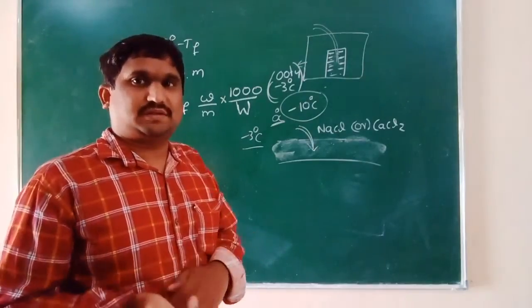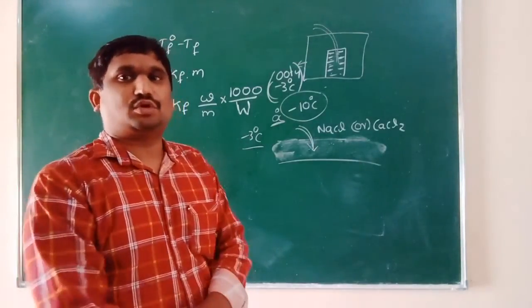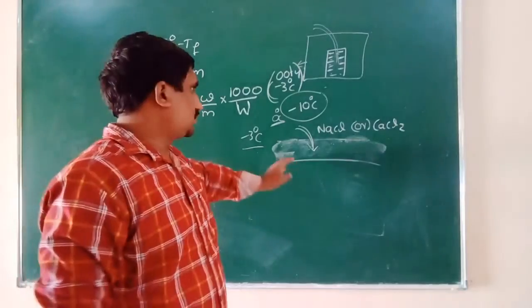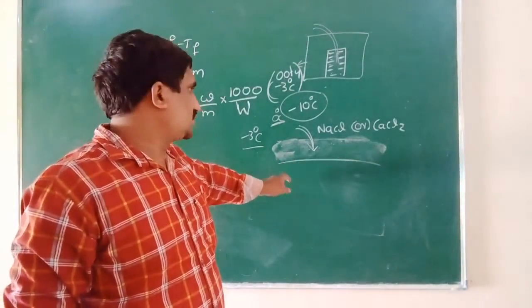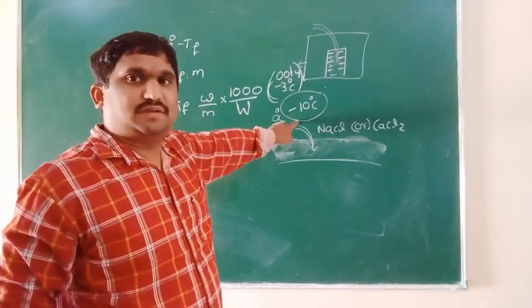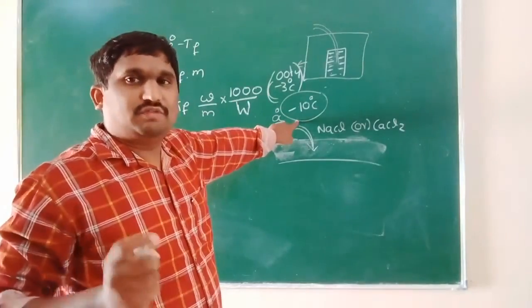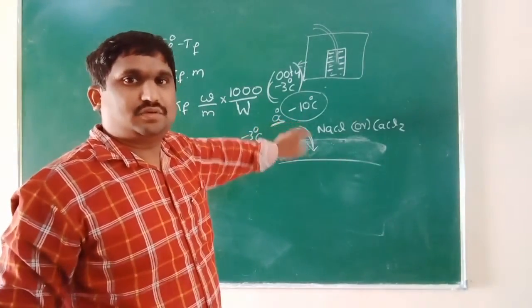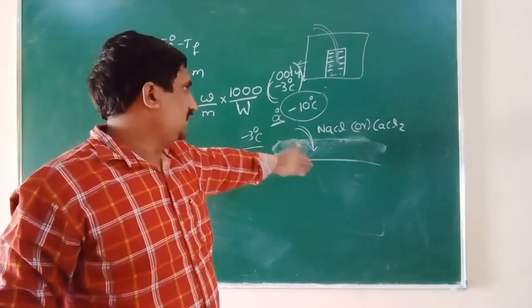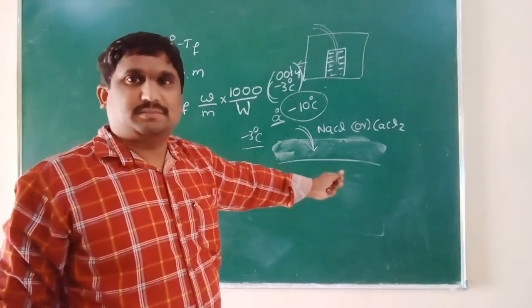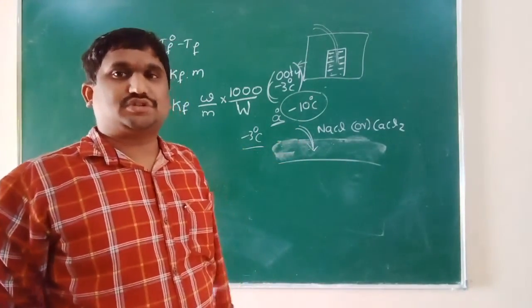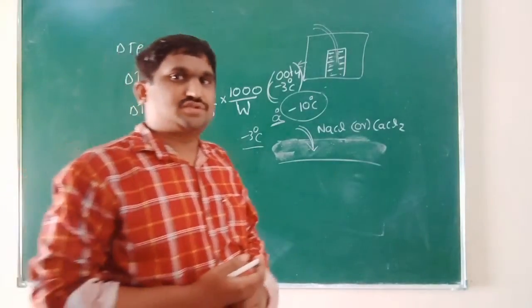When the temperature becomes less than -10, then only will it freeze. Until that temperature, all the ice will be quickly melted and converted to liquid state.